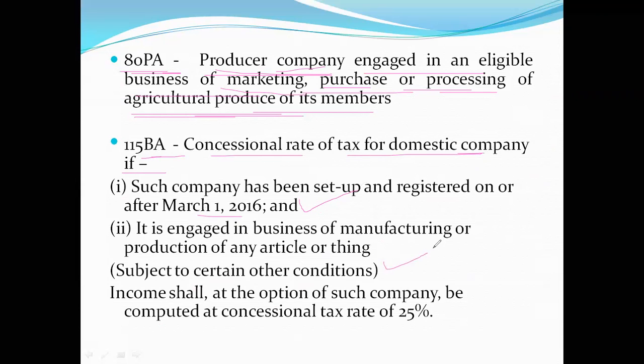And income shall, at the option of such company, be computed at a concessional tax rate of 25%. So if a company established after 1st March 2016 opts for the concessional tax rate, their income will be taxed at 25% only. That you have to keep in mind.